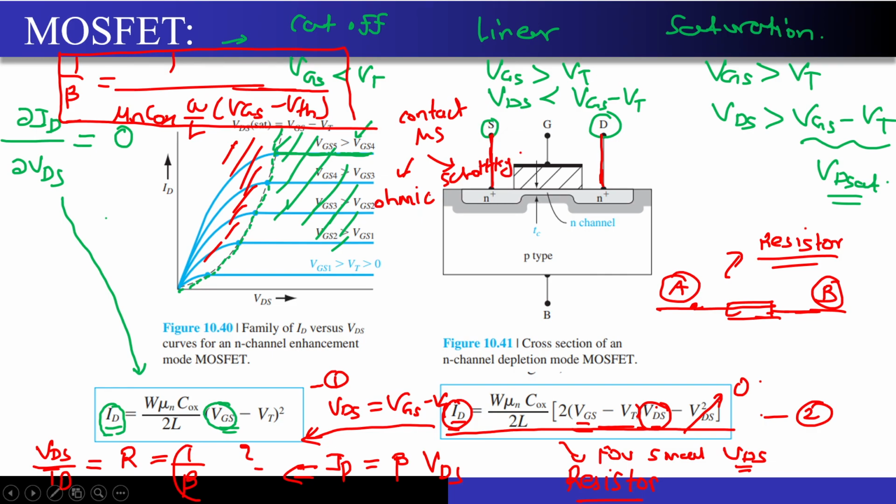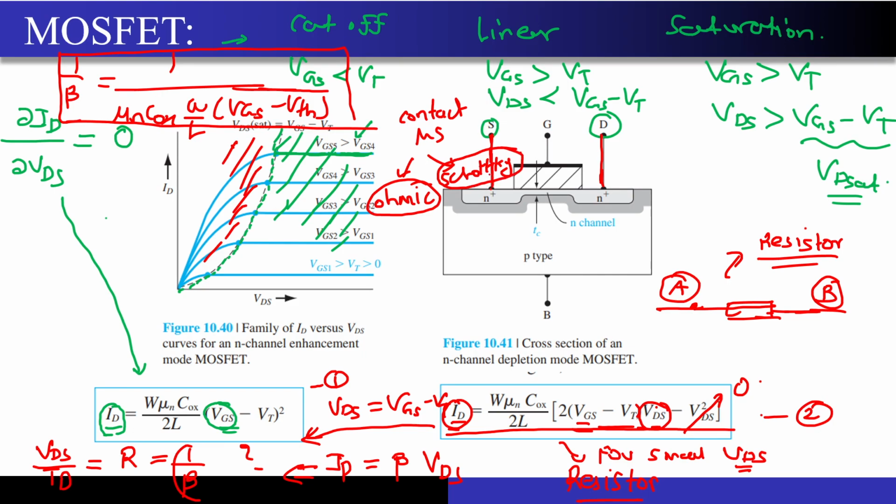Now I will just ask you a simple question. If I want to give this N plus region a metallic contact, should the contact be ohmic or Schottky? Note that I don't want to form a diode over here.